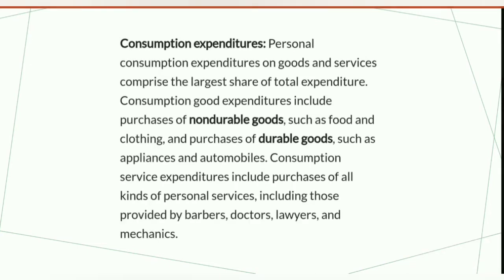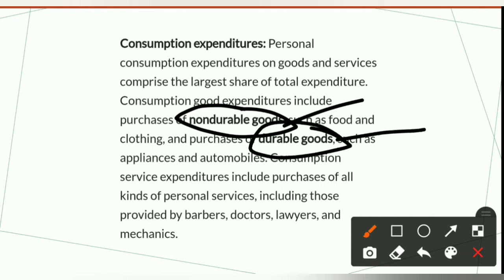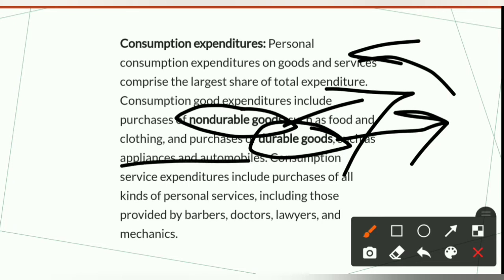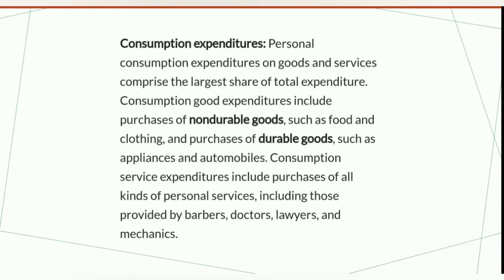Now see here, in this part, non-durable and durable goods are given. The definitions of these two are given in these lines. Also examples are given. So read these lines one by one and you will come to know about these durable and non-durable goods.